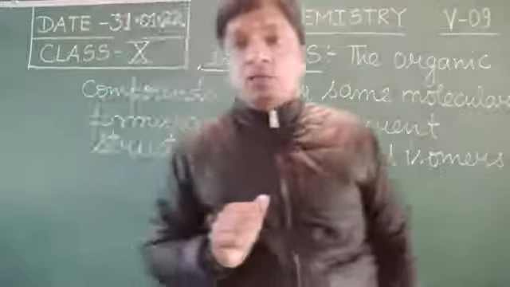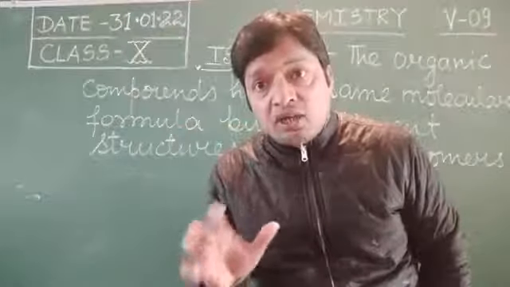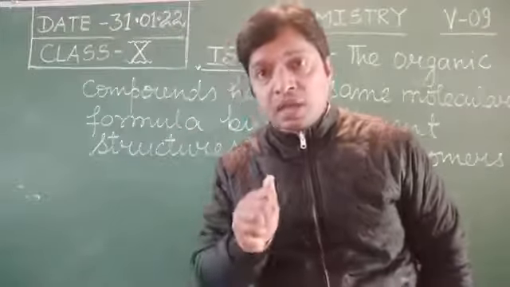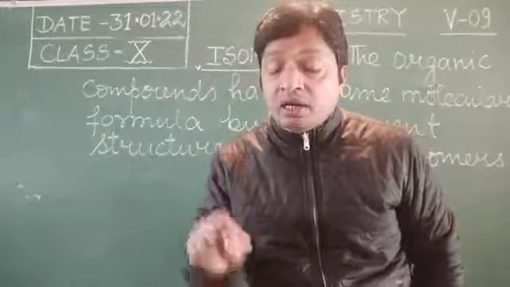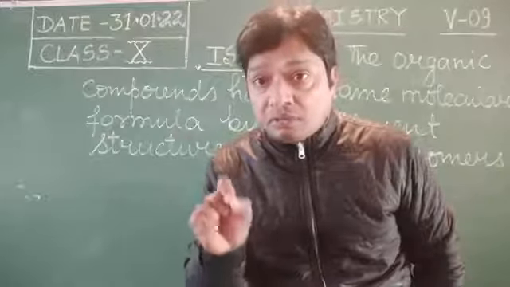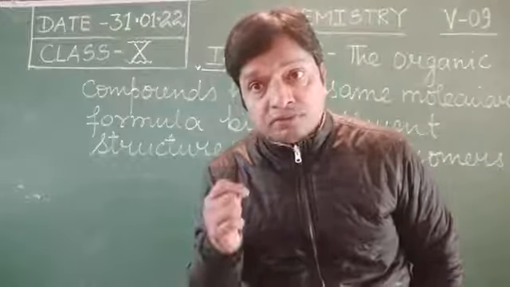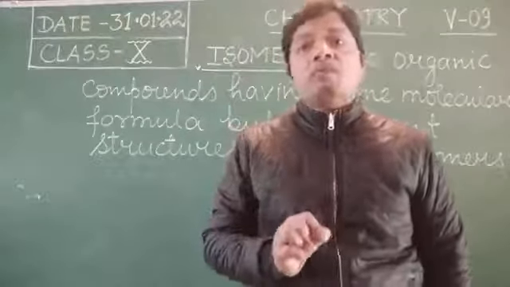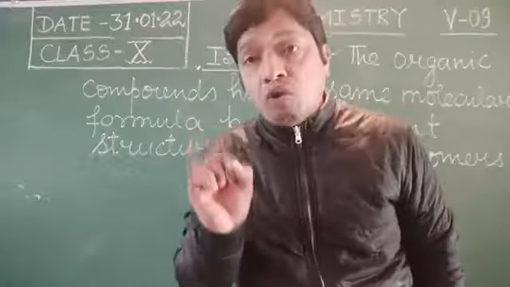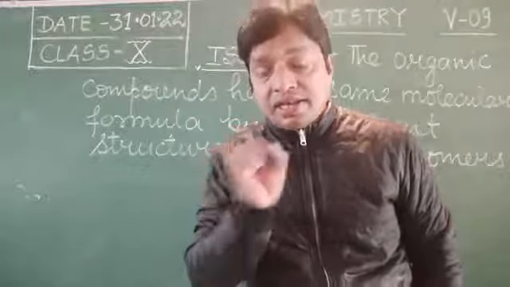Why? Because in isomers the arrangement of the carbon takes place, and the arrangement of the carbon takes place when the number of carbon atoms is 4 or more than 4. So therefore we are going to start the isomers with 4 carbon atoms in a chain.